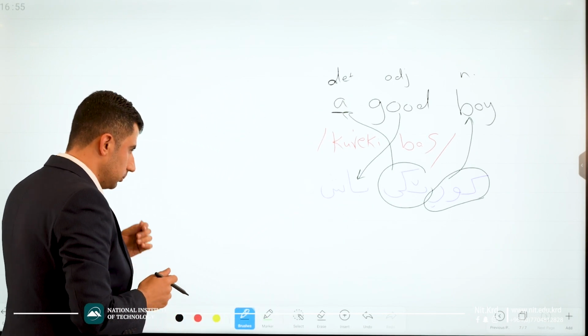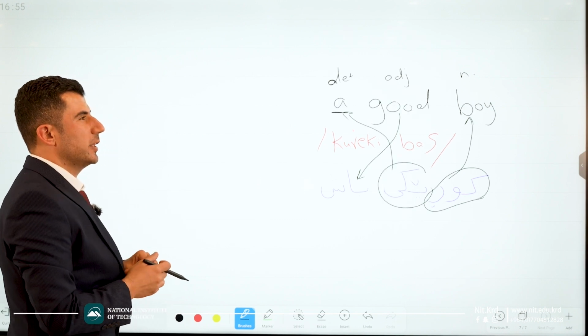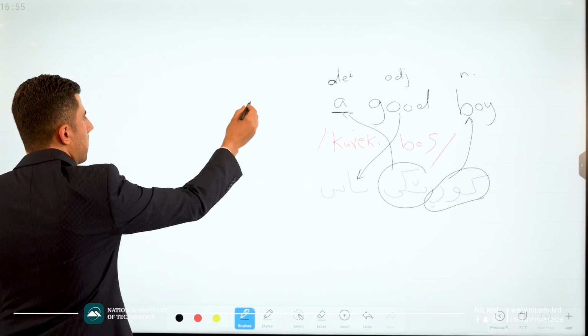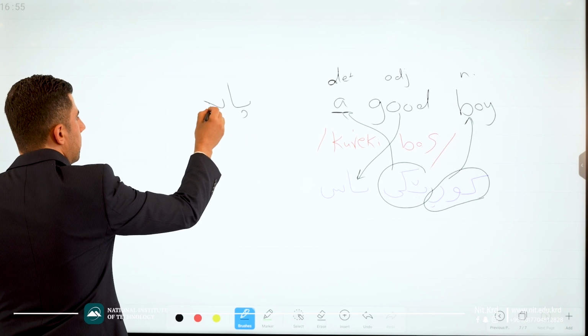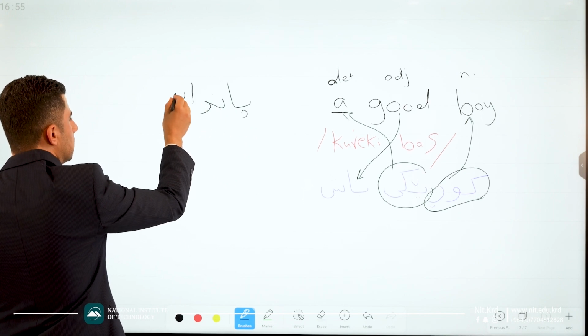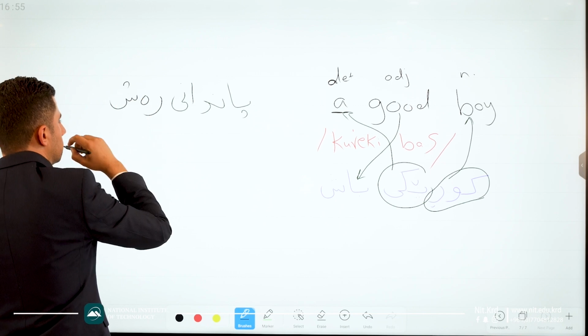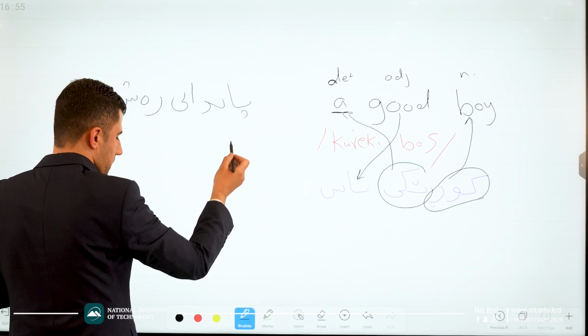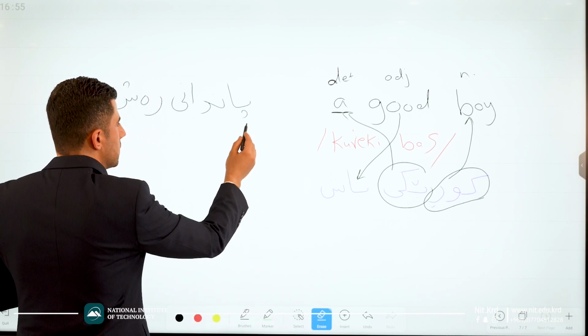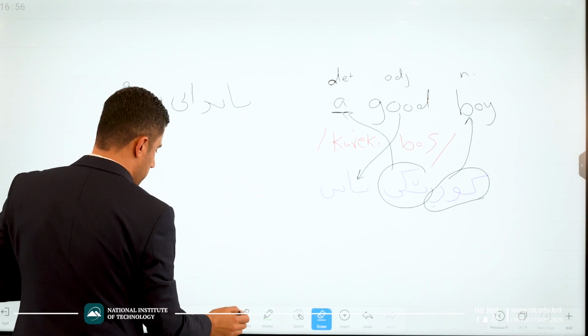Another one. When we say pandani rush. Okay, this is 3 dots. In Kurdish, we use this instead of 3 dots.